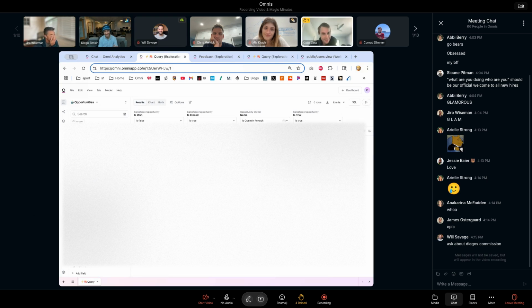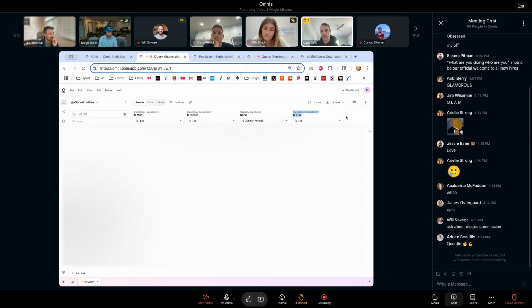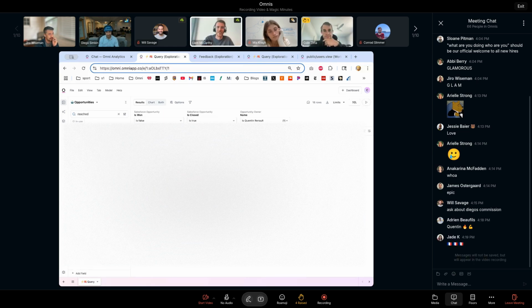This one is not correct. This is actually an example where it's trying to look at live trials, and this should hit reach trial, which it did when I did it earlier. It actually got it right.